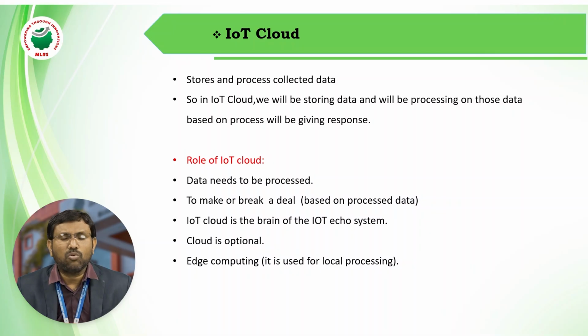What can cloud provide to us or to IoT? Cloud can give servers on a rental basis. Cloud can give storage on a rental basis. Cloud can provide network to the IoT devices. I will tell you a simple example about the cloud. Whether we are using cloud or not, we may have a doubt about how we can use the cloud.